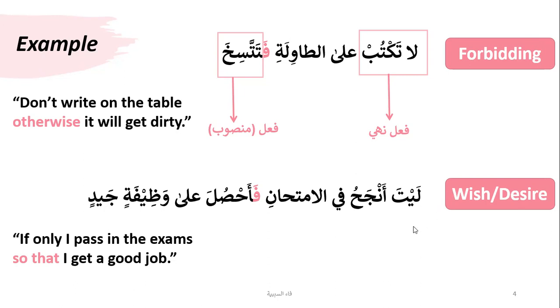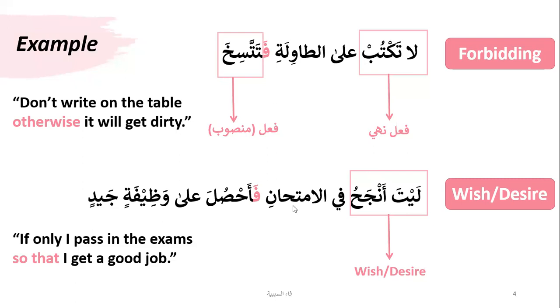If you can spot the laita is your, sorry, this is not fil nahi, this is your wish, okay, and here if you can spot fa as-sababiyya and ahsula, as you can see, is mansoob, so your fail mudari. So if you see this structure, you can spot that it is fa as-sababiyya.